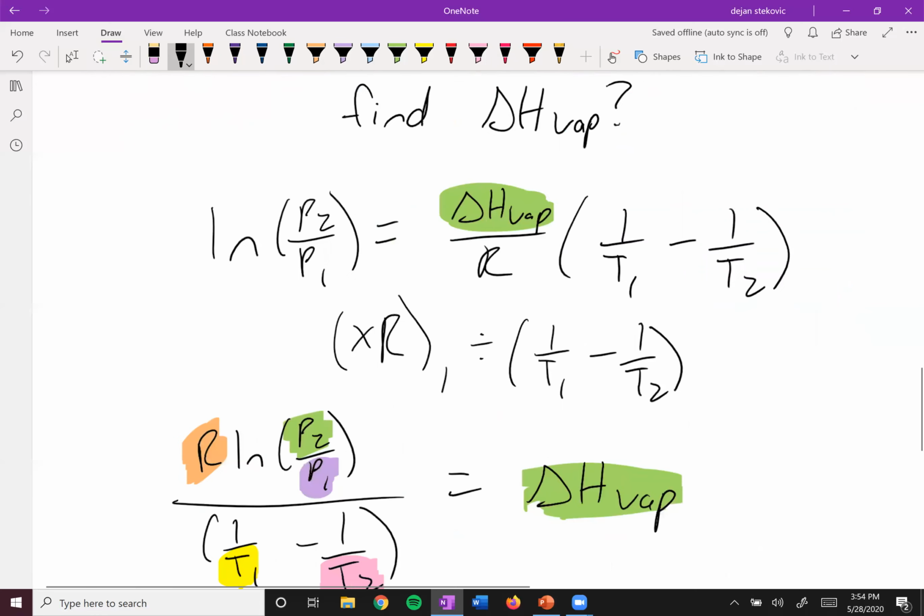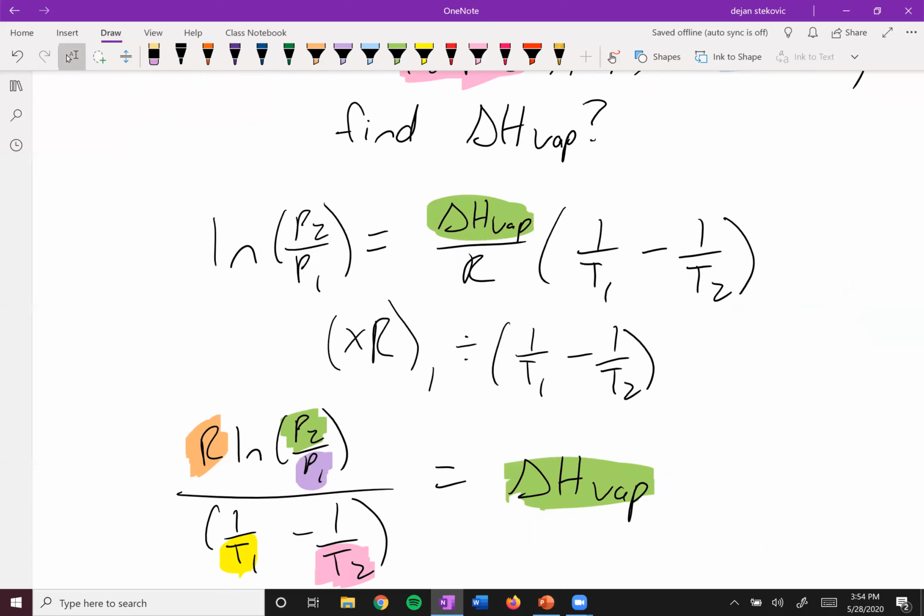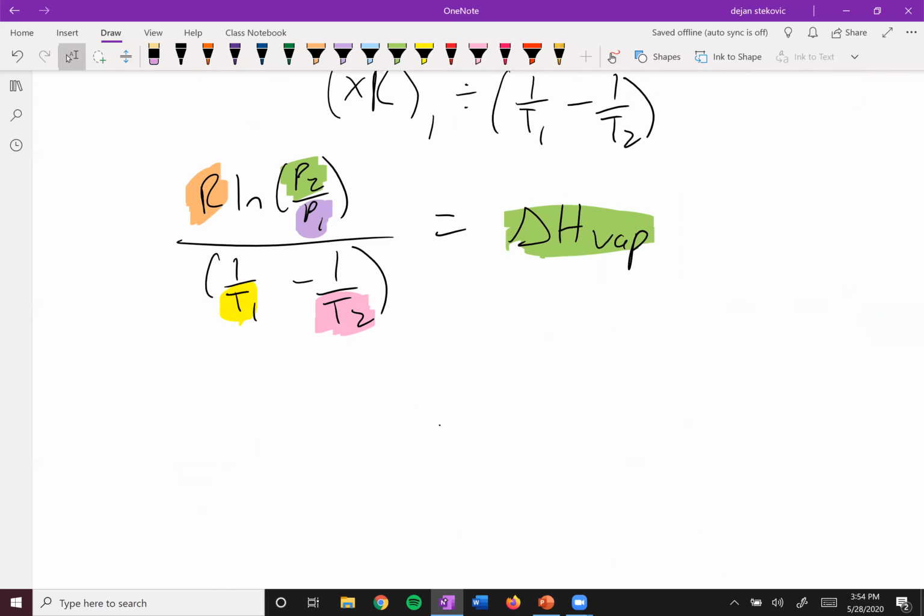If you struggle with the math here, let me know and we can work together to figure out the shortcomings, but I won't show you all the algebra here. I already did all the algebra. At this point it's just plug it into your calculator. And so what you'll end up with is 33,800 kilojoules per mole. I won't have too many plug and chug problems like this, but be comfortable with them in case they show up.